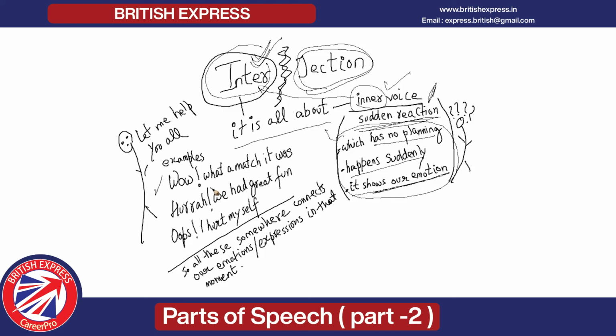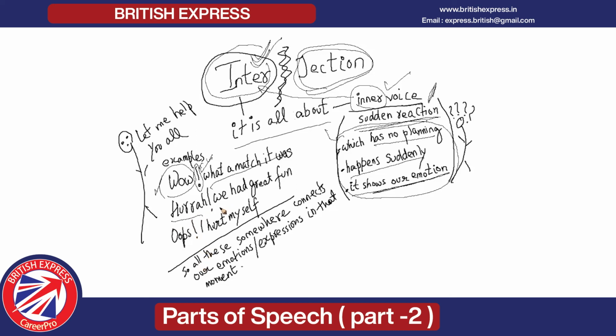Wow, what a match it was. Now, this wow is your interjection, but how I will understand interjection? That it is the interjection with the help of this symbol. This is called your exclamation mark. In written, you can see it easily and you can recognize also, but in speaking, it is about your voice, your loudness, your sudden expression that tells about the interjection.